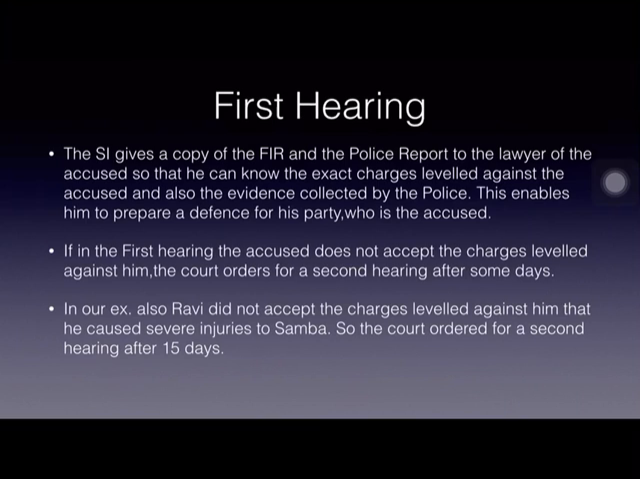If in the first hearing the accused does not accept the charges leveled against him, the court orders a second hearing after some days. In our example also, Ravi did not accept the charges leveled against him that he caused severe injuries to Samba. So, the court ordered a second hearing after 15 days.